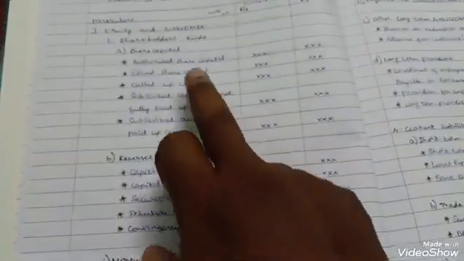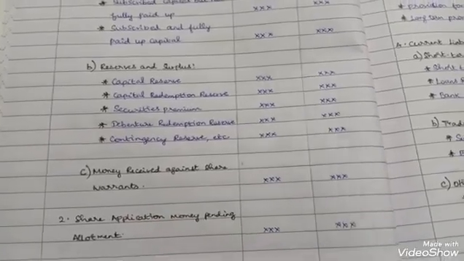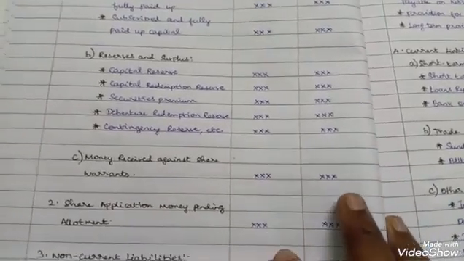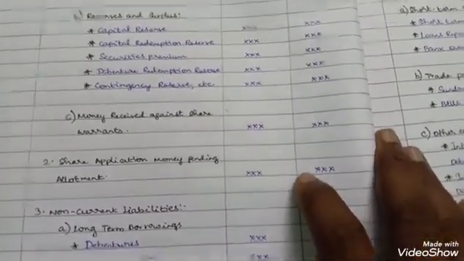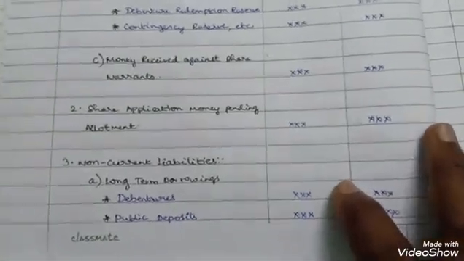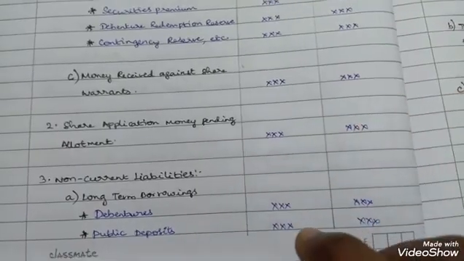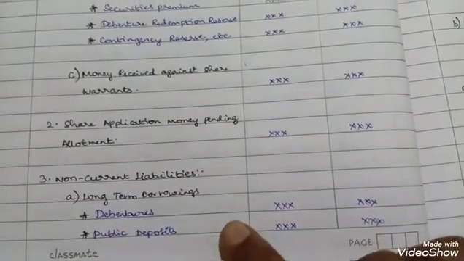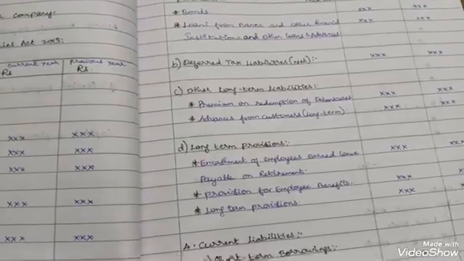First, we have seen shareholders funds, number 1. Number 2, share application money pending allotment. Application money which is pending for allotment, you can record it here. Third, non-current liabilities. Non-current liabilities show 4 heads: long-term borrowings, deferred tax liabilities, other long-term liabilities, and long-term provisions.